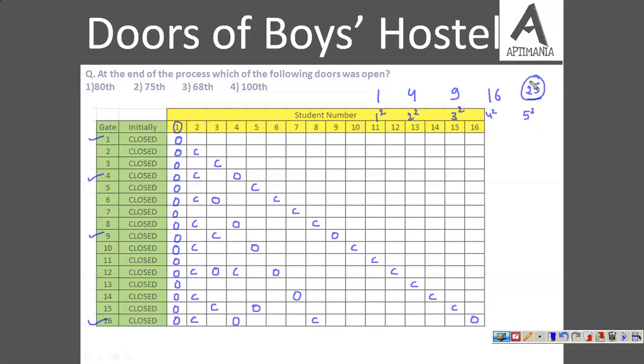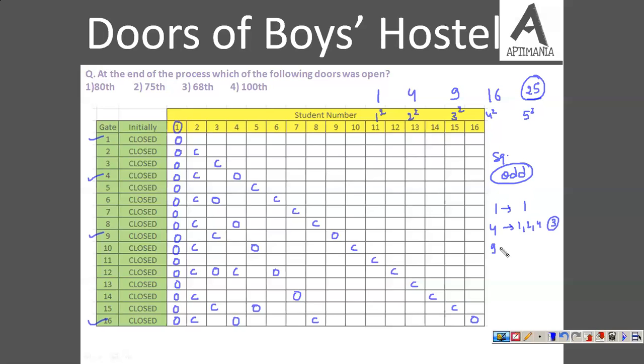Fine. Now, what is the logic behind this? ये केवल square number वाले door ही हमें open क्यों मिल रहे हैं? So guys, the logic over here is any square number always has factors which are odd in number. देखेंगे 1 के फैक्टर्स आर 1 ओनली व्हिच इज ऑड, वी हैव 4, द फैक्टर ऑफ 4 आर 1, 2 and 4, so we have 3 factors which is odd.